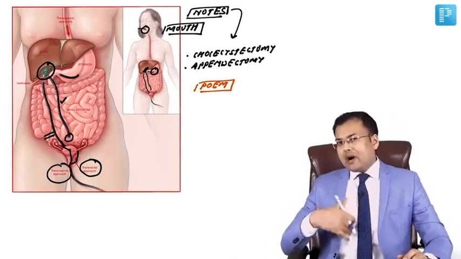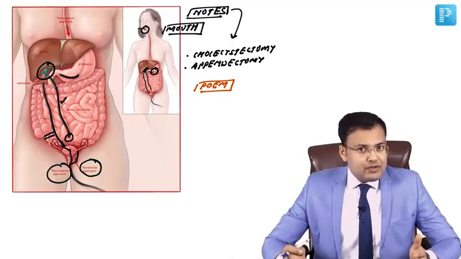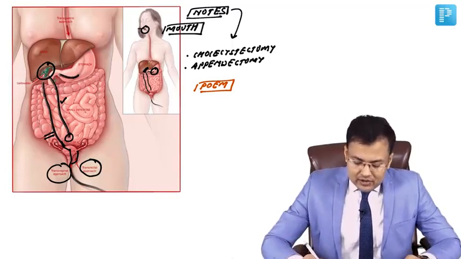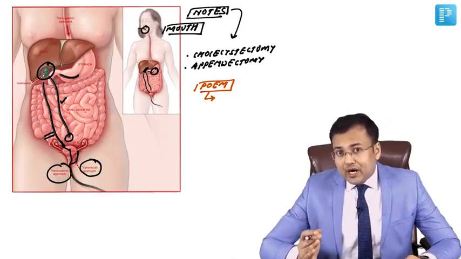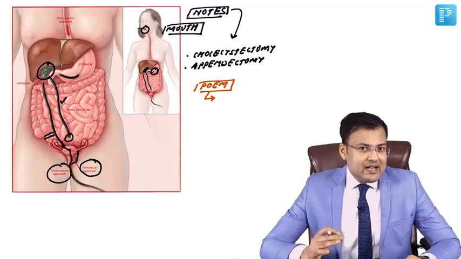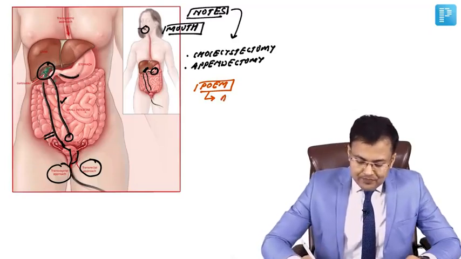We discussed myotomy is performed generally for motility disorders of the esophagus. Which one? Achalasia cardia. So this per oral endoscopic myotomy is performed for achalasia cardia, and it's a type of NOTES.